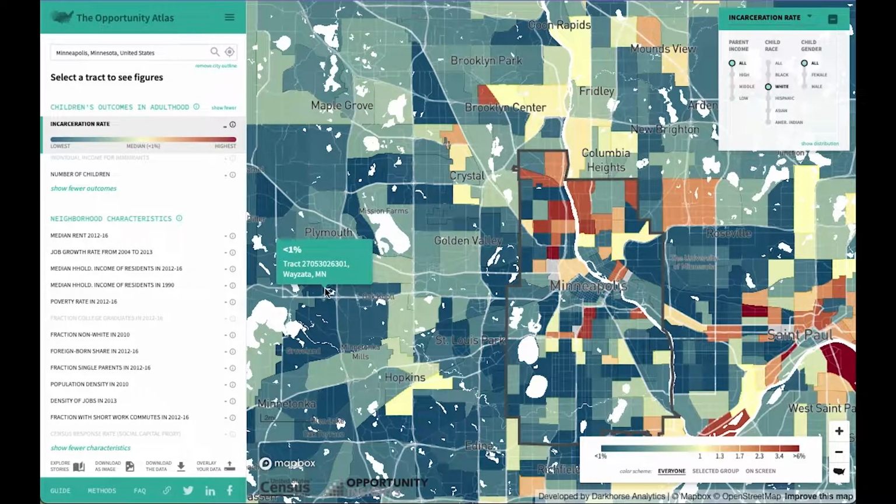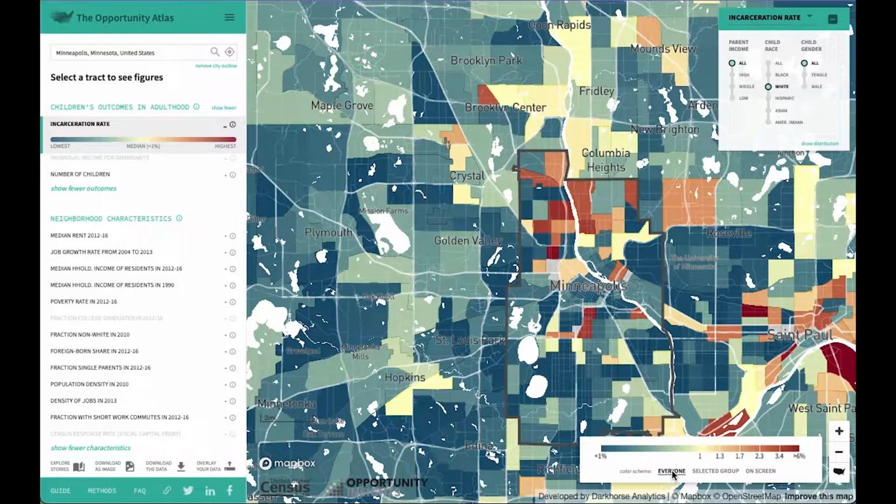Hello, and welcome back to our exploration of barriers to social mobility in Minneapolis using the Opportunity Atlas. Now that we know how to navigate and prepare data provided by Opportunity Atlas, we may begin to analyze the geography of incarceration rate by census tract in Minneapolis.